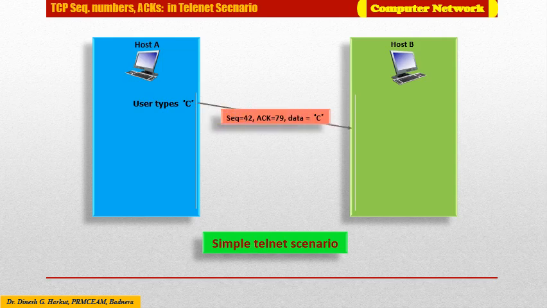The sequence number is 42, the acknowledgement number is 79, and the character C is the actual content of the packet. Sequence number 42 signifies that 42 is the address of the first byte of the data being transferred from host A to host B. Acknowledgement number 79 indicates that host A is expecting a packet from host B which contains data having first address 79.